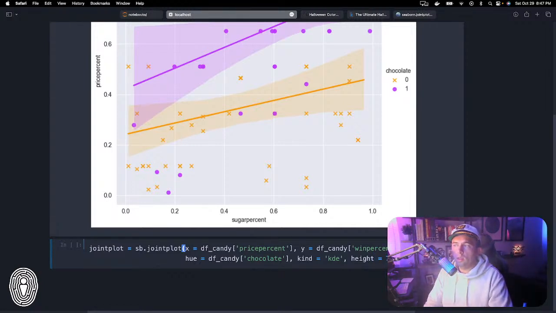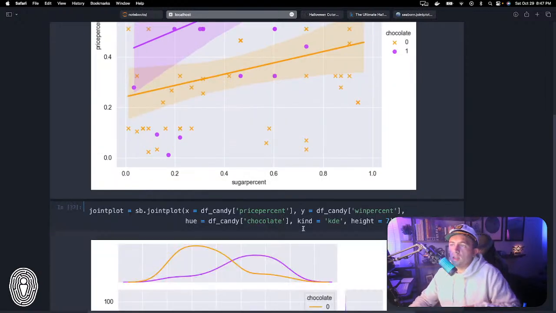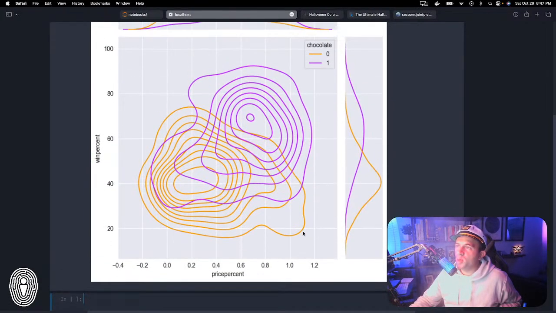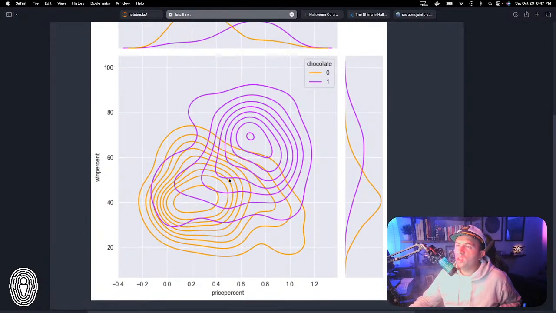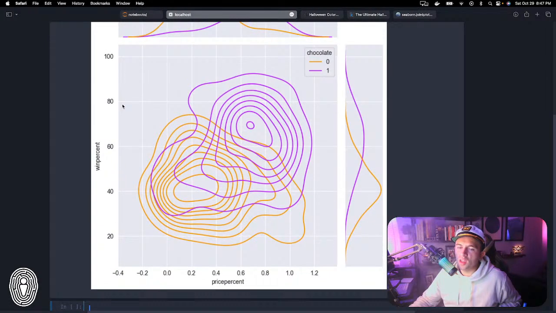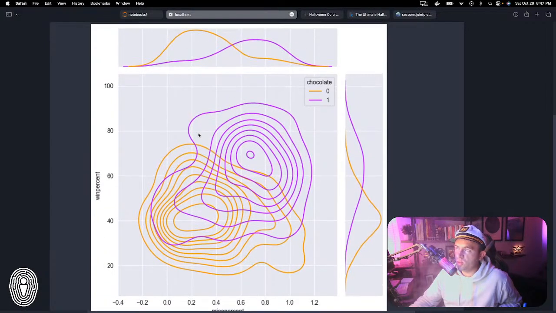Okay. All right. So let's go ahead and run that. Now you can see this is kind of cool. When I first generated this visualization, I thought this was really awesome. But basically, I forgot that the data set by default does not change. For some reason the price and sugar percents are between 0 and 1, but the win percents are between 0 and 100. So I forgot to scale them down, but it doesn't necessarily matter too much for this particular visualization.